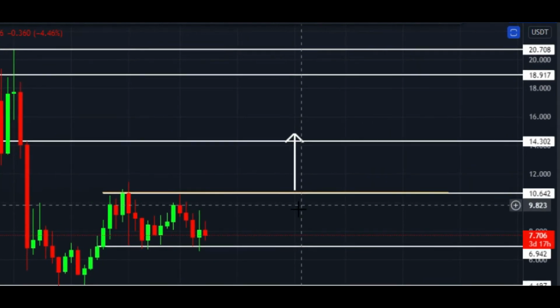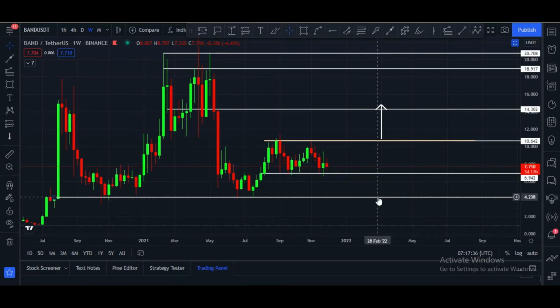These are the targets, and there is a strong support is at $6.94. If unfortunately Band Protocol broke this, in that case it can go down to $4.19, but I don't think so. I think it can move towards upside and hit my targets.